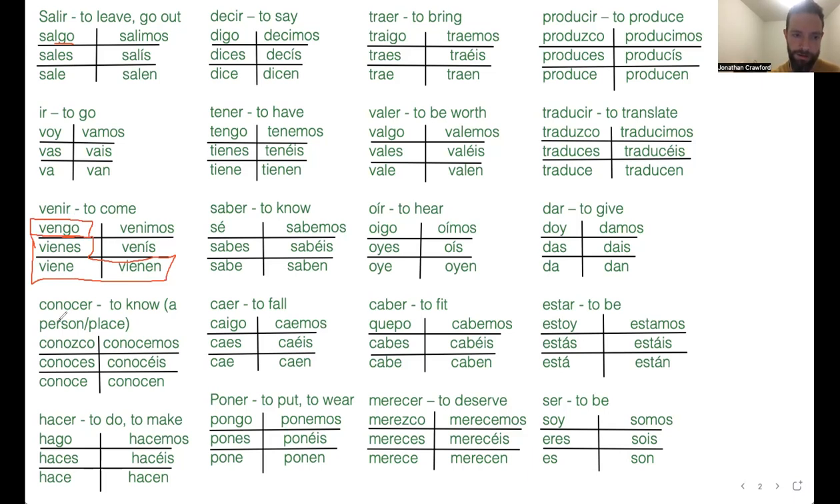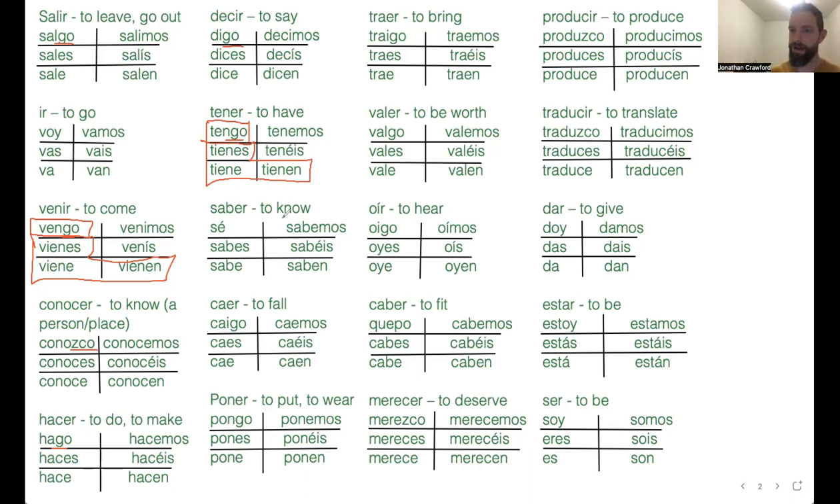Vengo. And then conocer, which means to know, like a person or a place. You have conozco. So it gets a ZCO pronounced sco. And then hacer, hago. Decir, digo. Tener, tengo. This one is similar to venir. It does the same thing. It's like a boot verb, but it's got a little sock sticking out of it. Tengo. It's irregular in the yo form.